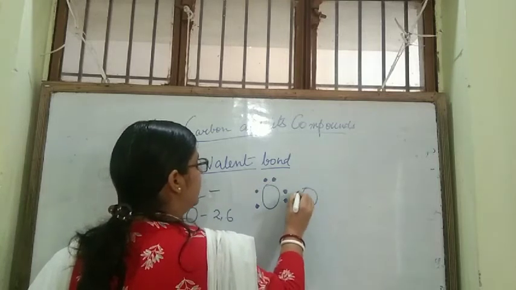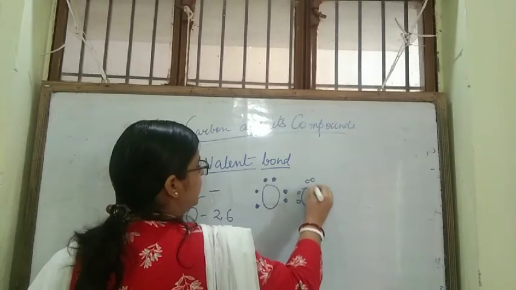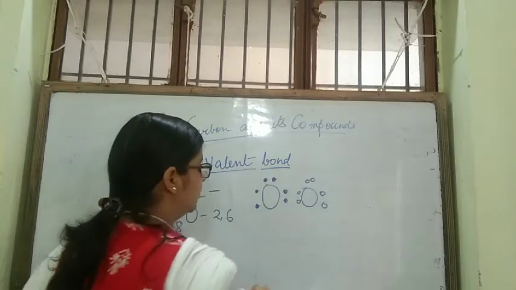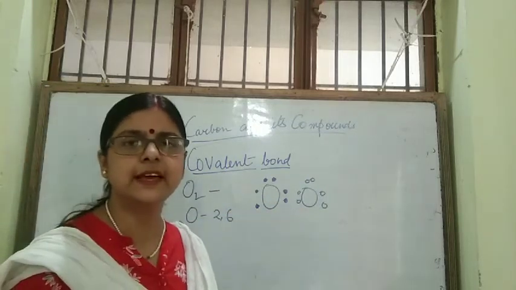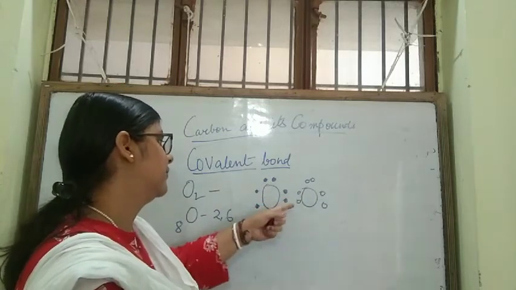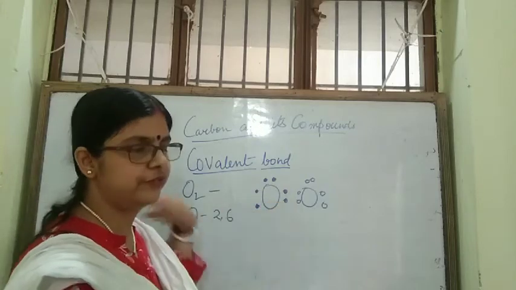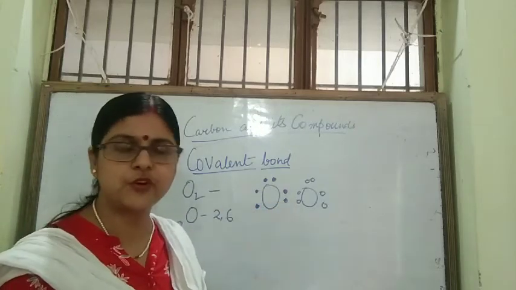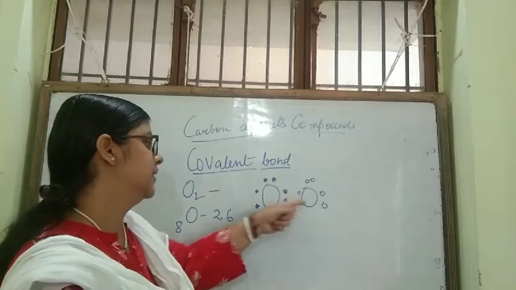Another oxygen atom I am showing with this dot to make a difference. You may put similar dots for both, but to make you understand, to make a difference, I have made the two types of dots different to show the number of electrons in the last shell. The number of electrons in the last shell is 6.